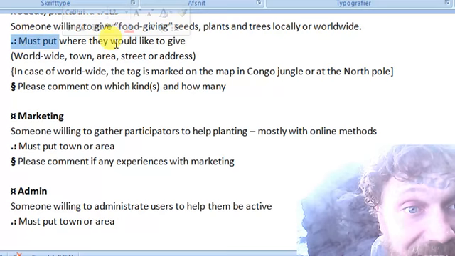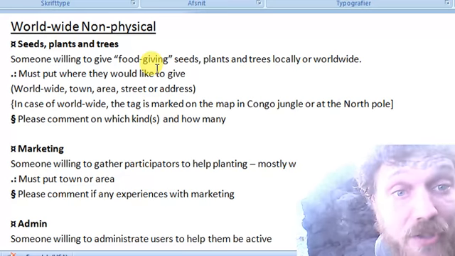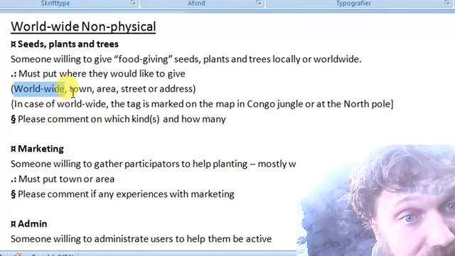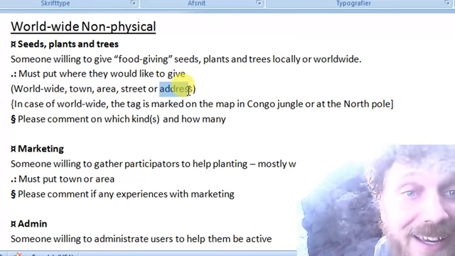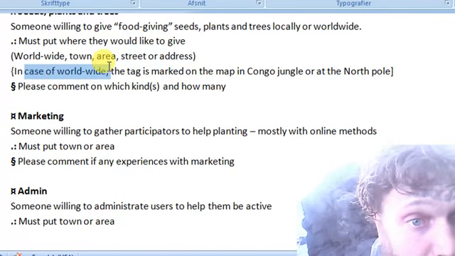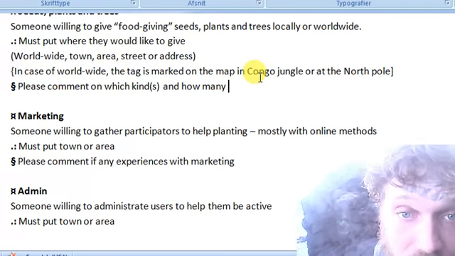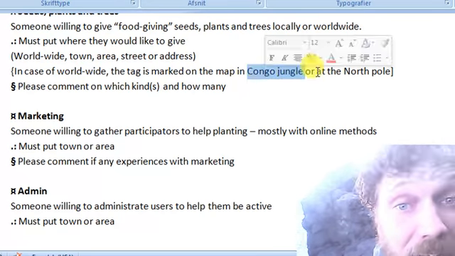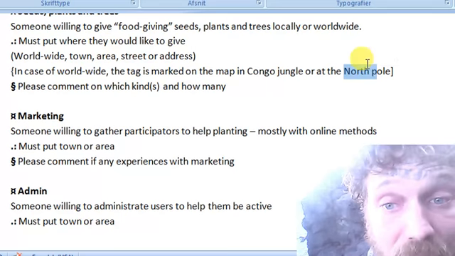Must put where they would like to give, so that we can choose where to donate, where we prefer. If it's just worldwide, we put a check in that one, or we write the town, the area, the street, or perhaps even the exact address. In case of worldwide, the tag is marked on the map in the Congo jungle or the North Pole, to make sure nobody is going to plant a food forest or trees in the Congo jungle because it's already there. And the same about the North Pole, which as most know is just ice and very cold.